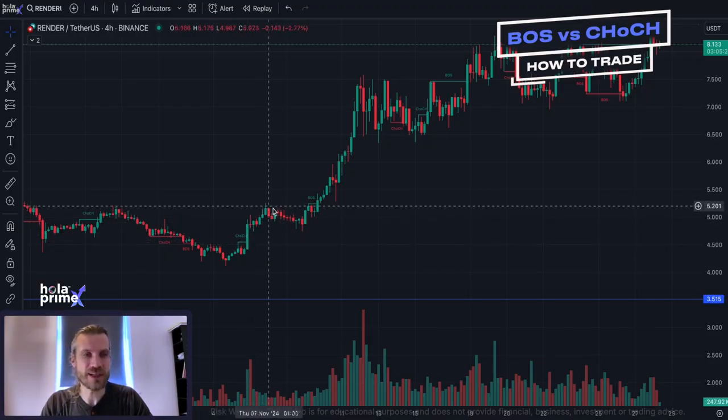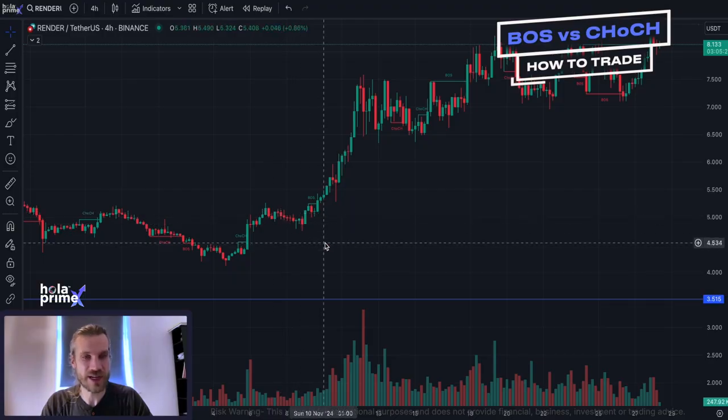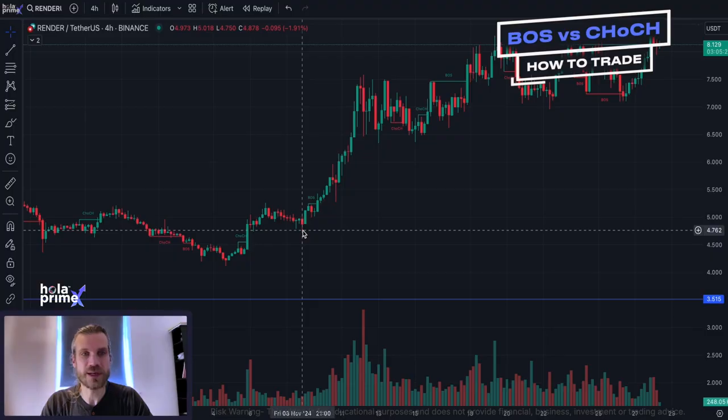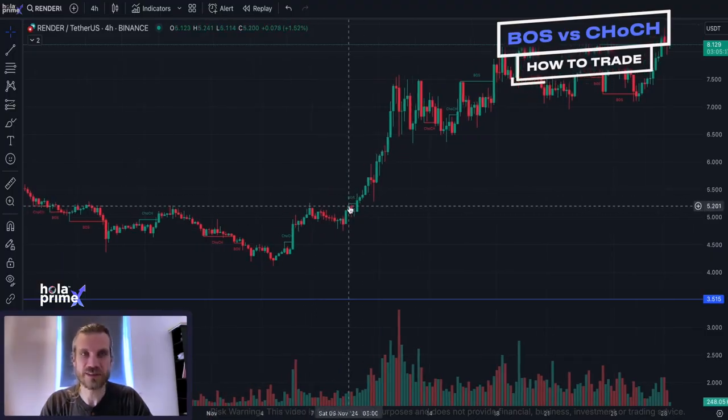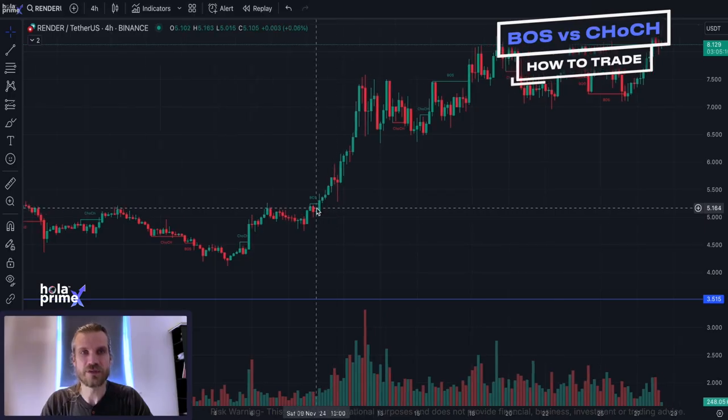Now we've got a bit of a downtrend here, but we haven't had another change of character signal. So I'm going to stay in my trade and I'm going to wait. And then of course we get a break of structure signal, which is bullish, which gives me the confidence that the price action is going to continue higher and it does. So I ride it all the way up.